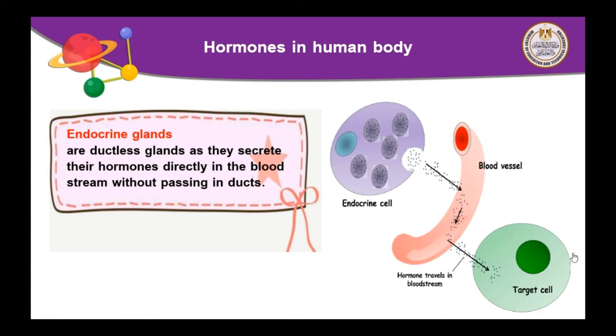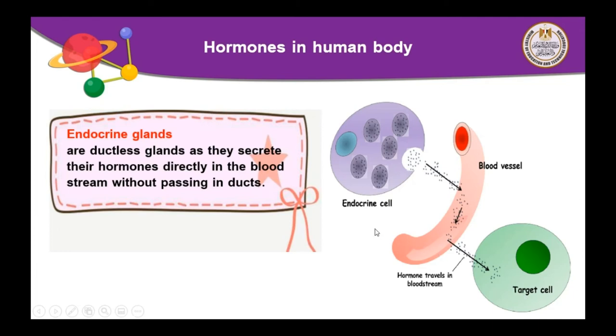In front of you, picture. This picture contains endocrine cell or endocrine gland. It secretes hormone and passes it through blood in the blood vessels that reach to target cell. What is the meaning of target cell? It is the cell by which the hormones affect on it. The hormone travels in blood stream to reach to target cell.